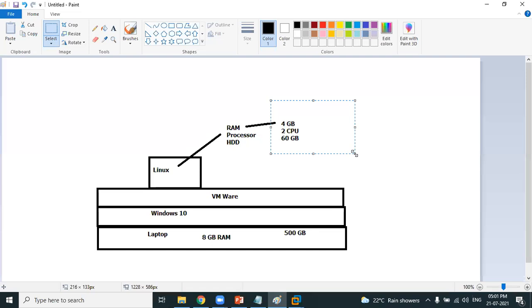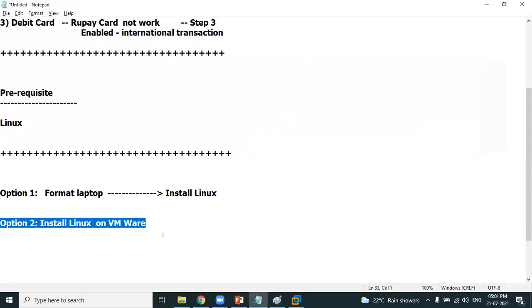Okay, now this is one way. Why are we learning all this? Because we need a Linux environment. Friends, try to understand. Why are we learning all this? Because you need a Linux environment. Option 1 is to format and option 2 is to use VMware. This is better. Whenever you want, you can learn Linux, and whenever you want, you can come back to Windows and do your day-to-day activities.